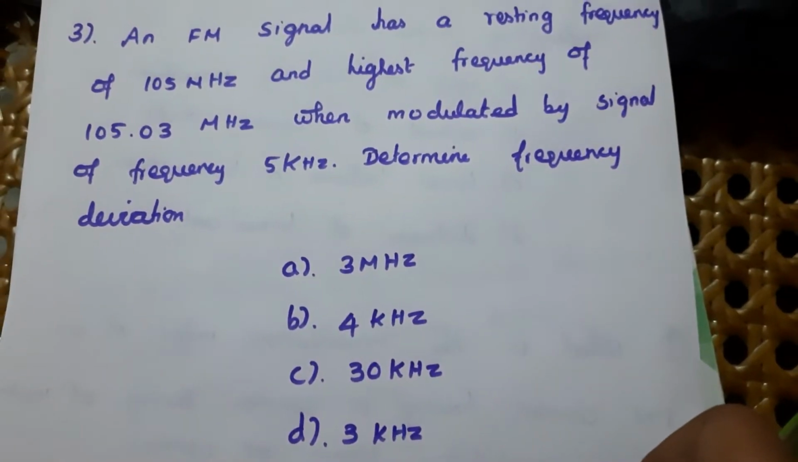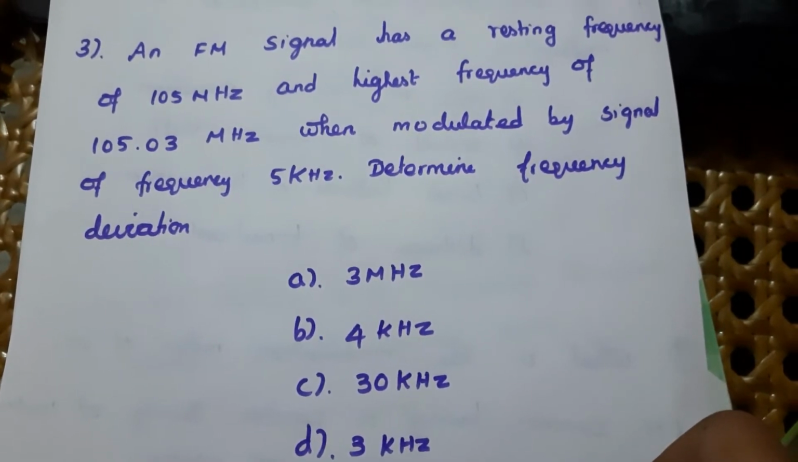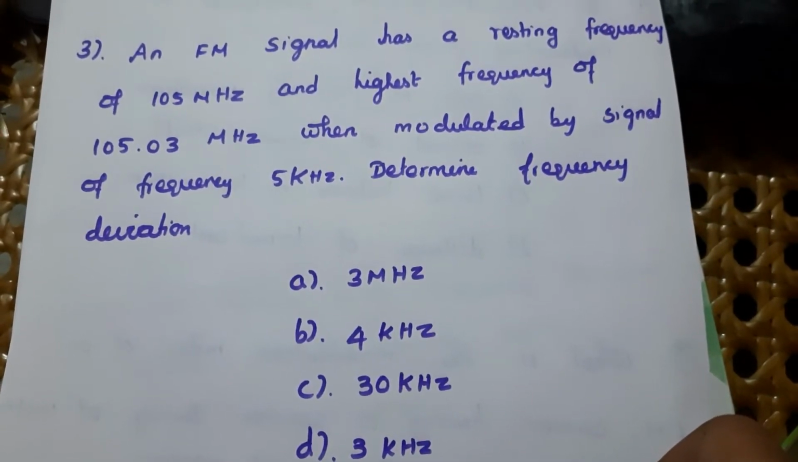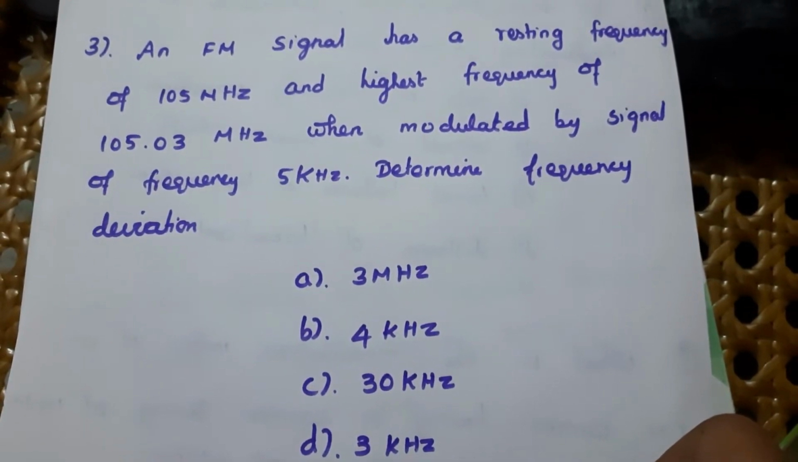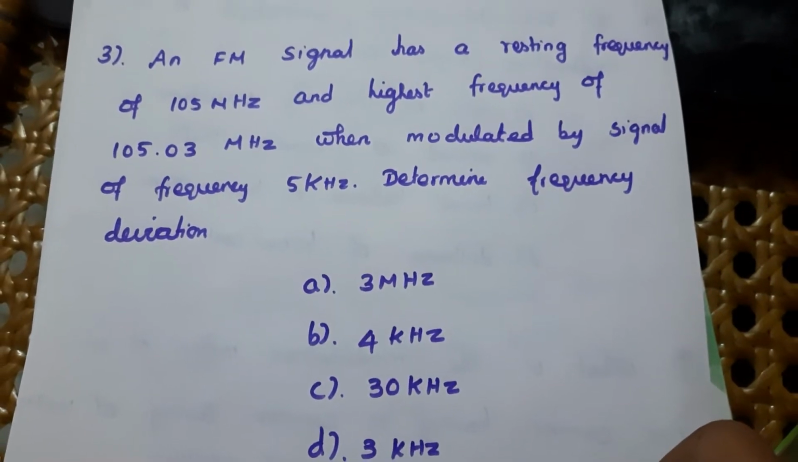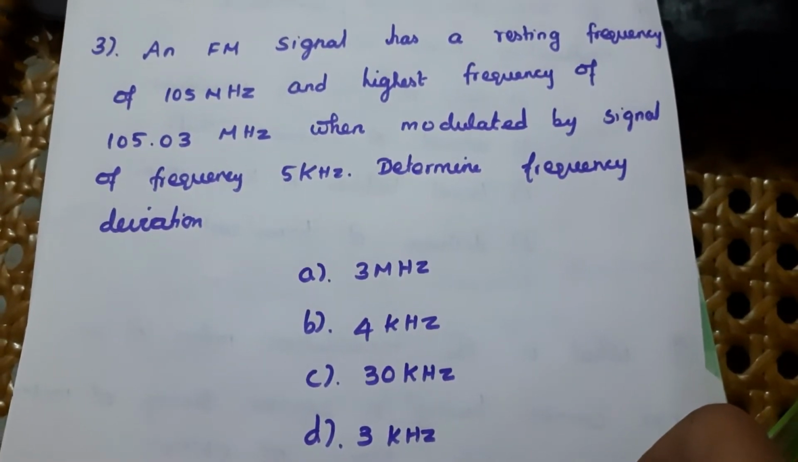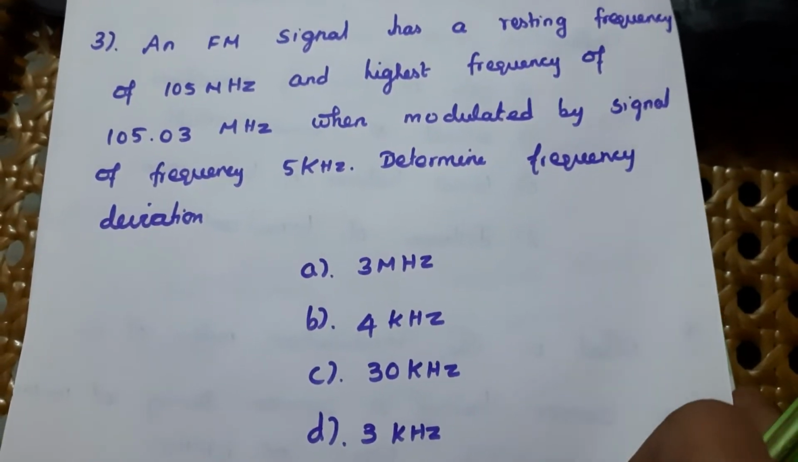Third question, an FM signal has the resting frequency of 105 MHz and highest frequency of 105.03 MHz when modulated by a signal of frequency 5 kHz. Determine the frequency deviation. Find the correct one.